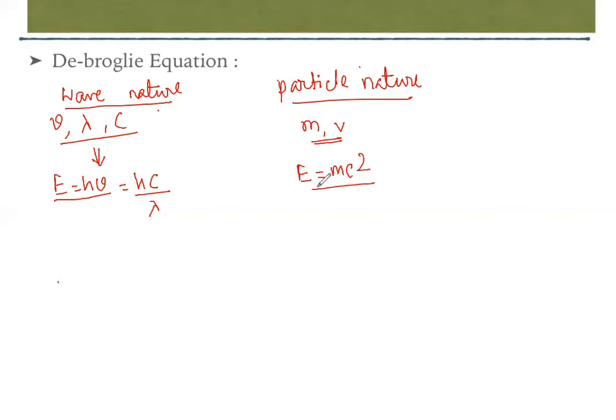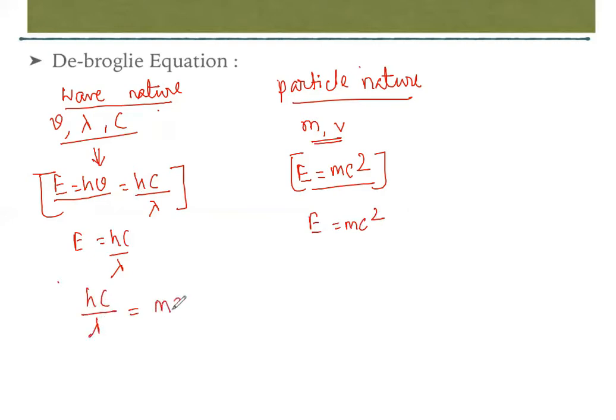This tells about the particle nature of electron, and the other tells about the wave nature. If we combine these two equations, hc upon lambda is equal to mc square.